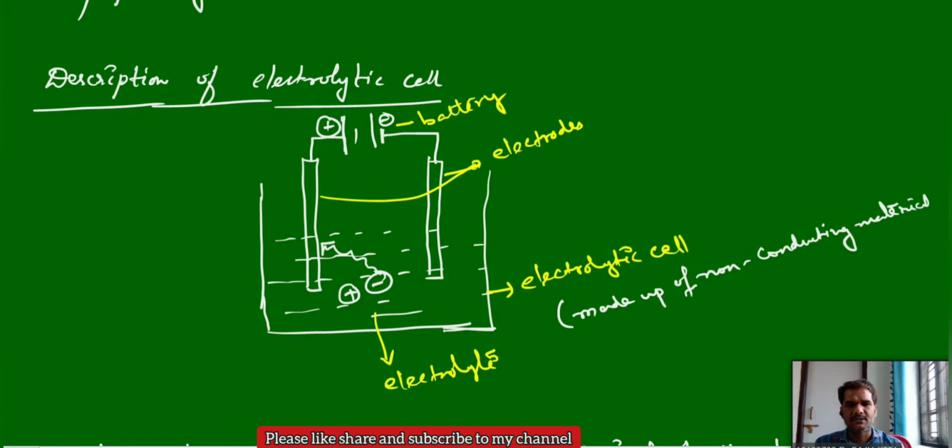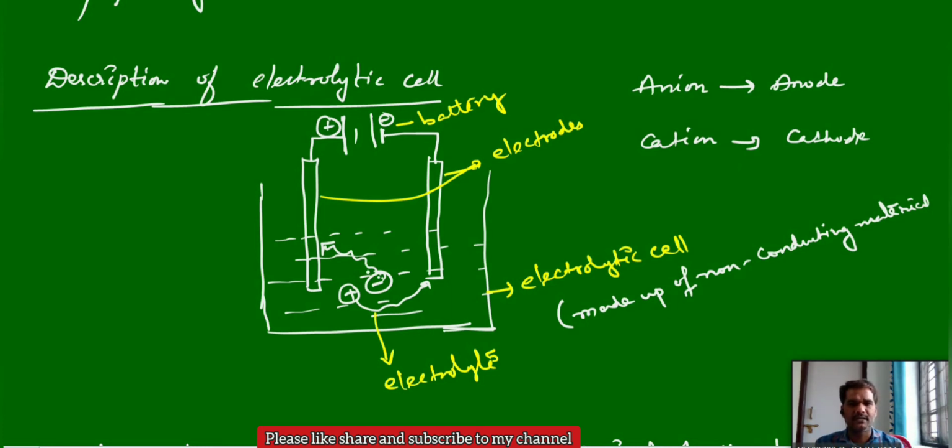Why? Because a negative ion can be stabilized by the positive electrode, and the positive ion moves towards the negative electrode, that is, the cathode. Negative ion means anion, positive ion means cation. So in an electrolytic cell, anions move towards the anode, and they may deposit or be liberated at that electrode, and cations move towards the cathode, where again they may deposit or liberate.